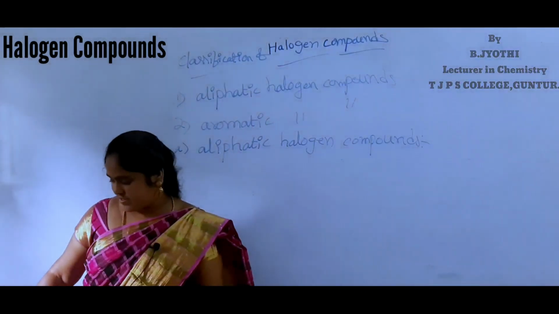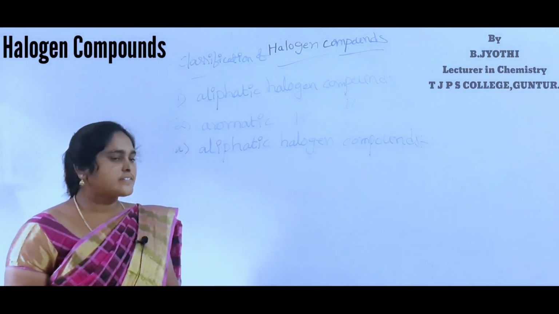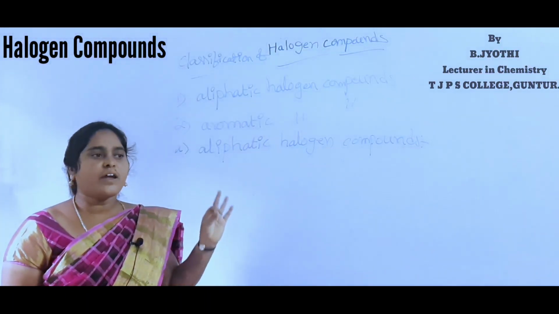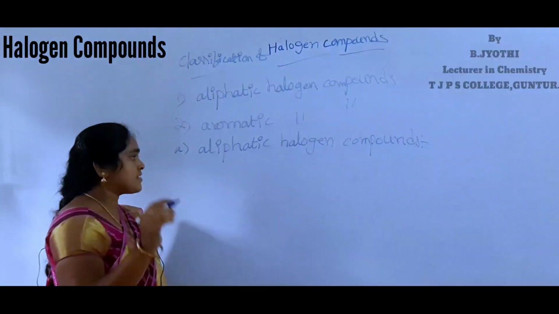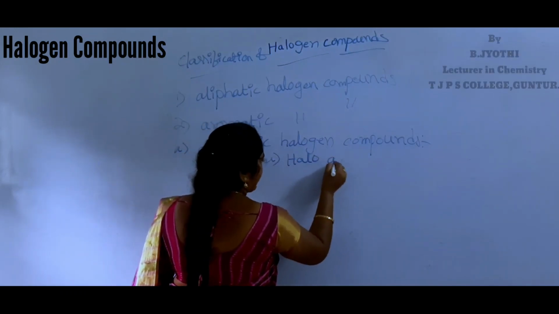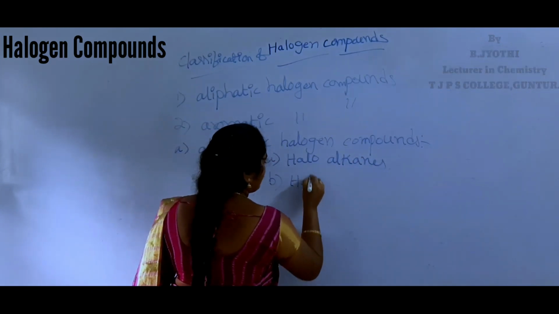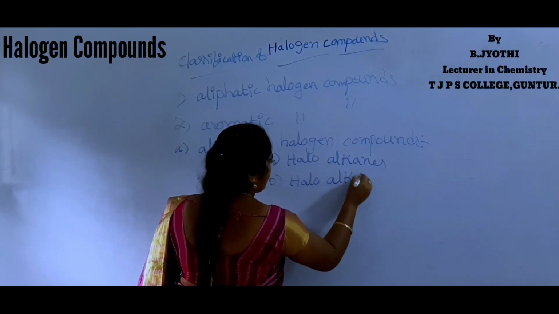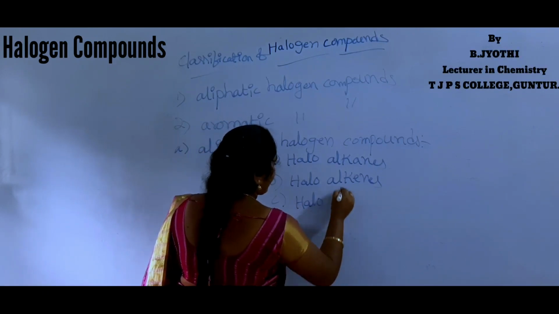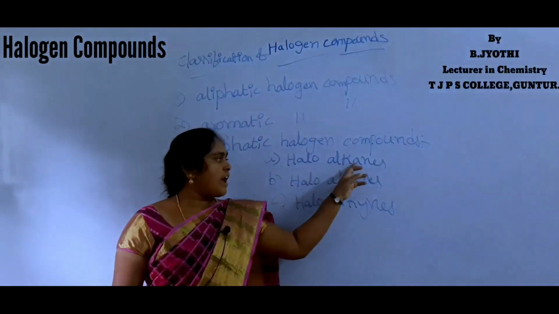Aliphatic halogen compounds are halogen derivatives of alkanes, alkenes and alkynes. They are classified into 3 types: haloalkanes, haloalkenes and haloalkynes. First one is haloalkanes.